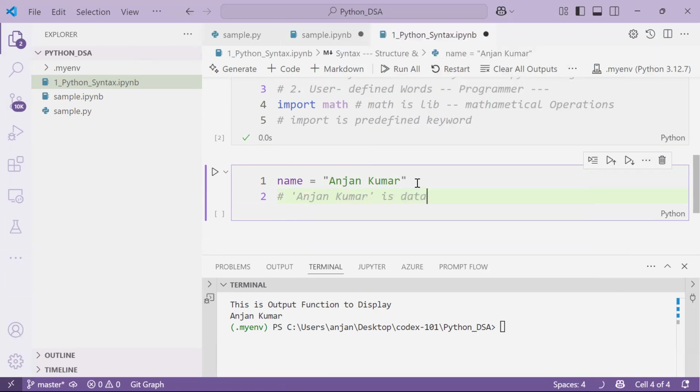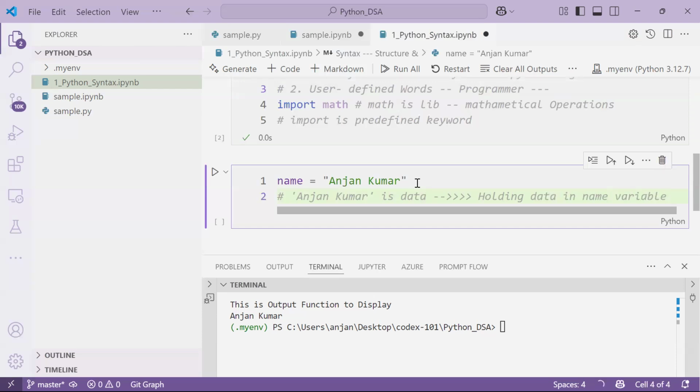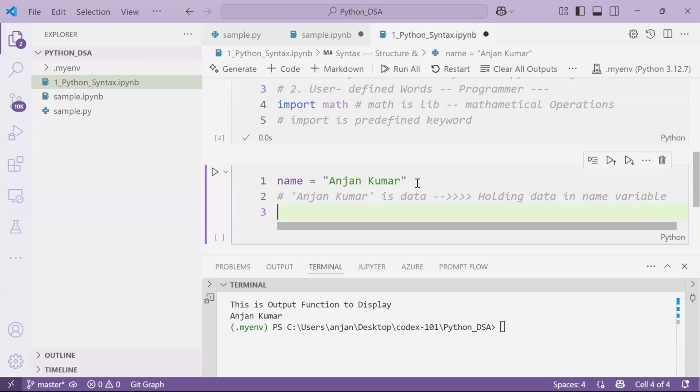Okay, this is data. And what we are doing over here is holding the data in the name variable. Name is the variable. The functionality of the variable is holding some kind of data. So here the variable is one of the names which is defined by myself,